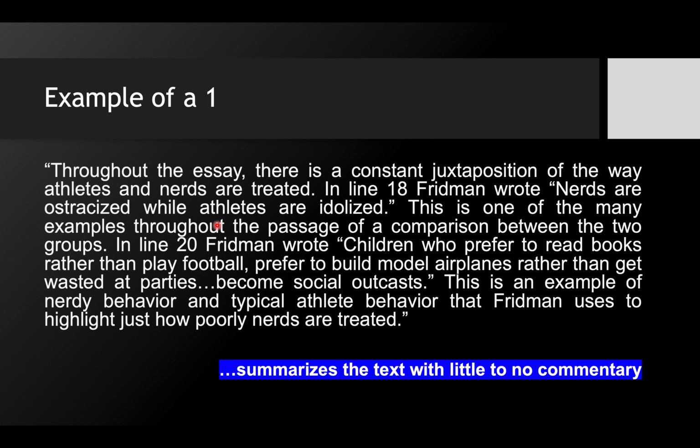See, nerds are ostracized where athletes are idolized, right? This is one of the many examples throughout the passage of a comparison between the two groups. This writer has accomplished nothing, furthered nothing. And then he does it again. Here's another quote. Here's another restatement of the same thing. Now, this is an example of a 1 primarily because it summarizes the text with little to no commentary.